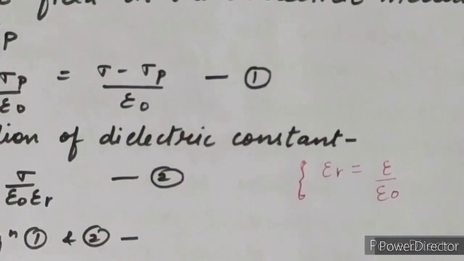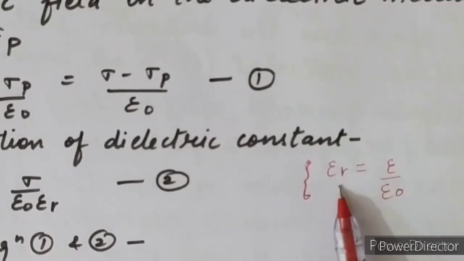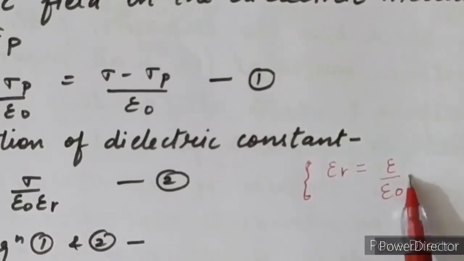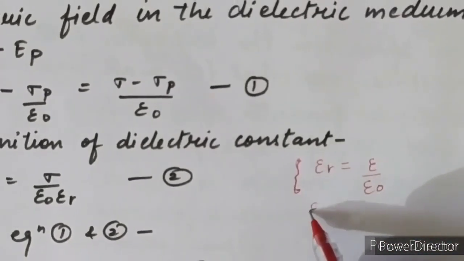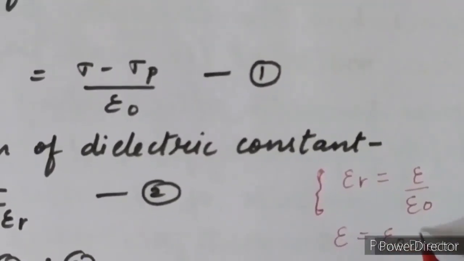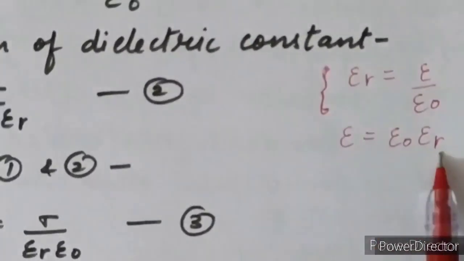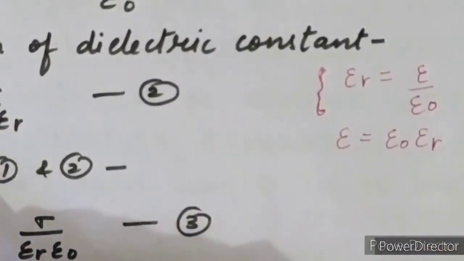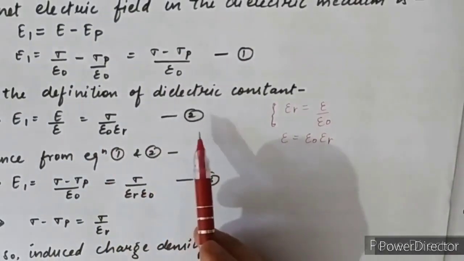This is known as relative permittivity, dielectric constant or specific inductive capacity. It is the ratio of electric permittivity in a medium to the electrical permittivity in a vacuum. So the permittivity in a medium is the product of epsilon naught and epsilon r. This is equation number 2.